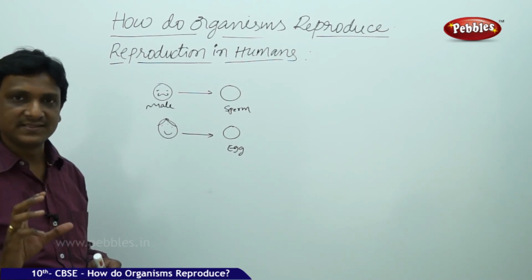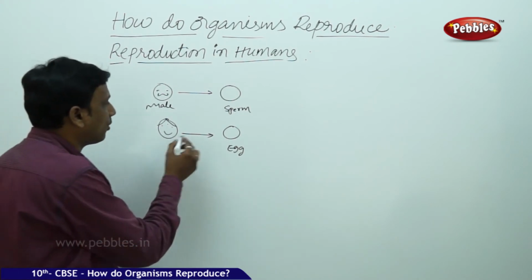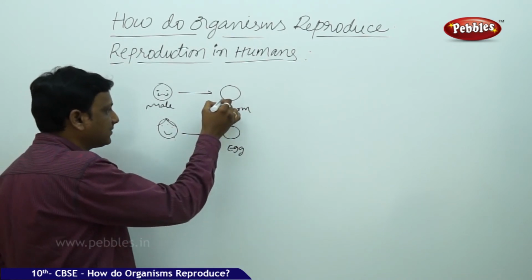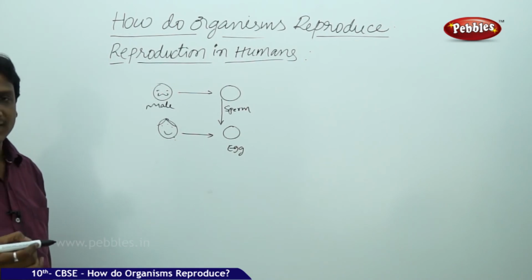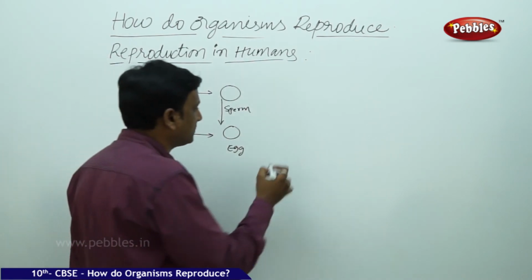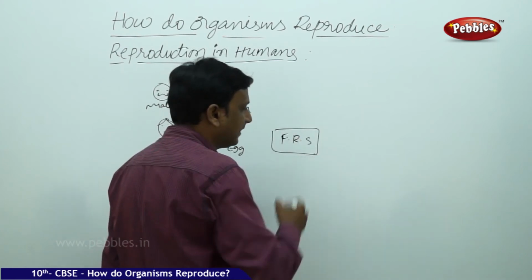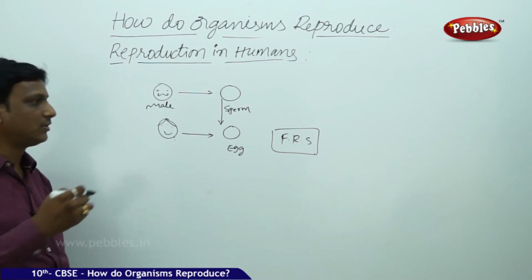But in most cases, higher animals including human beings, fertilization takes place in the body of the female. So the sperm has to be transferred to the female's body, and inside the female reproductive system the fusion of male and female gamete takes place, and the formation of the zygote takes place.